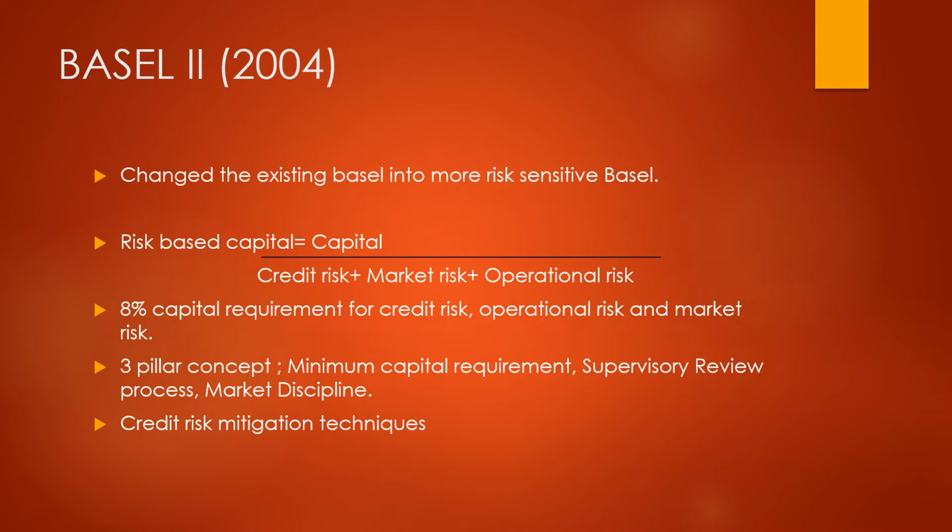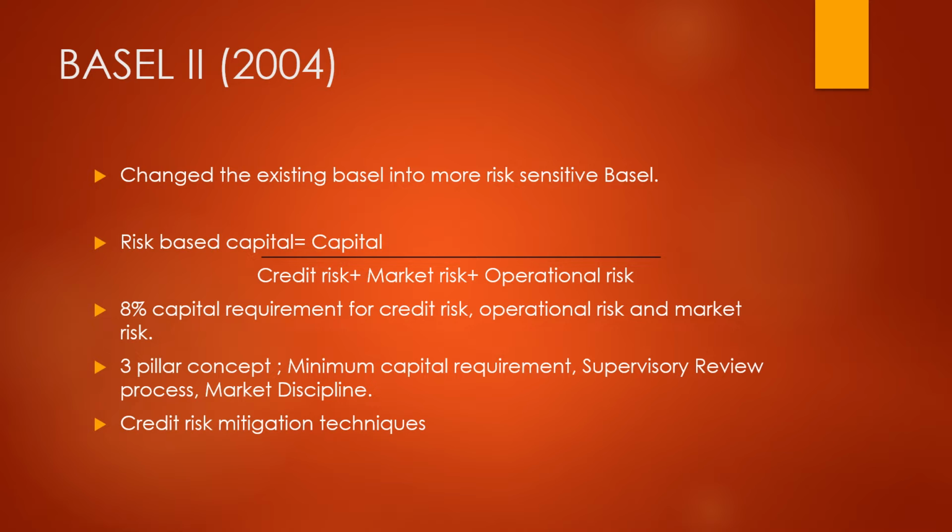So as per Basel II, risk-based capital was given by capital divided by credit risk, market risk, and operational risk. In earlier Basel I, the 8% capital requirement was only for credit risk, but here the 8% capital requirement was for all of credit risk, operational risk, and market risk.